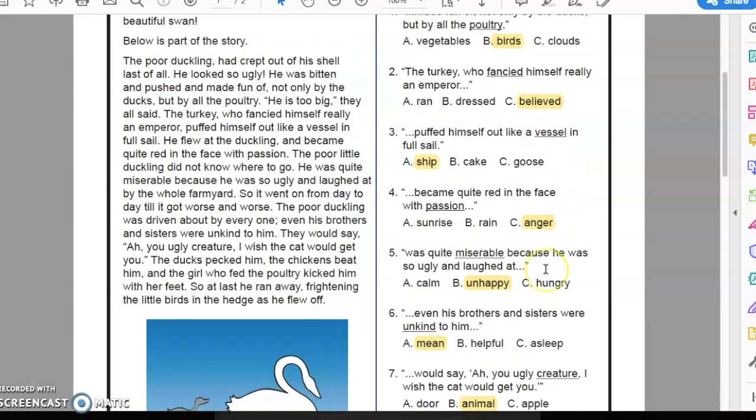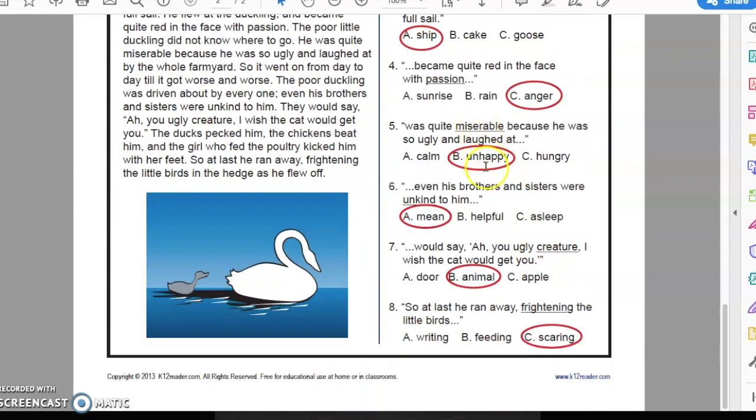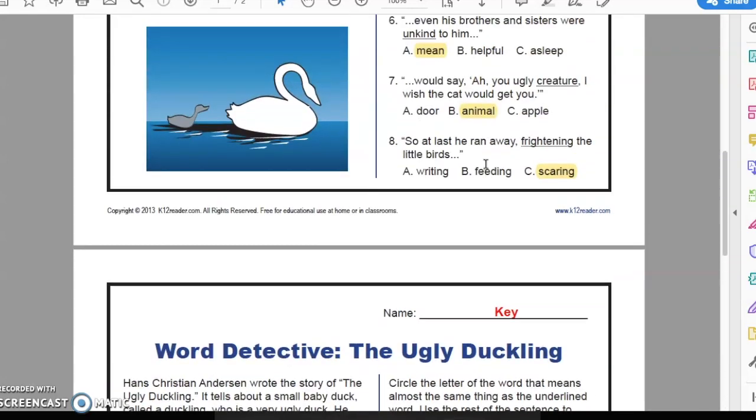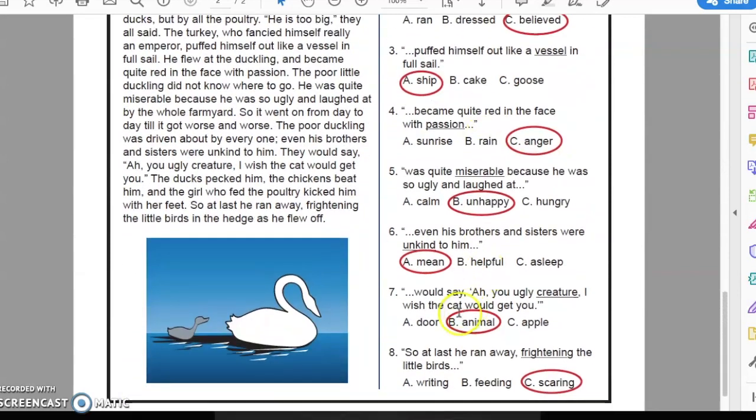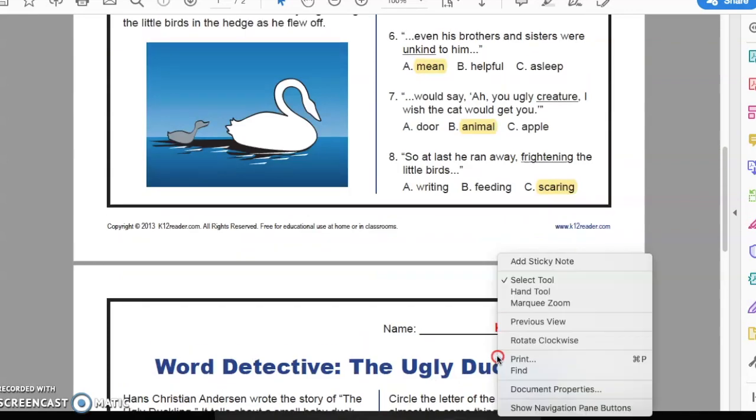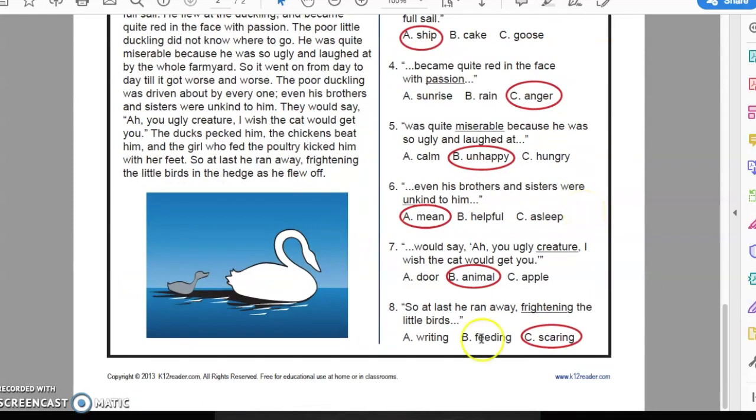We got that one right. Miserable means unhappy. We got that one right. Unkind means mean. I know we got that one right. Creature means animal. We got that one right. And let's see if frightening means scary. Frightening does mean scary. Then we got it all right.